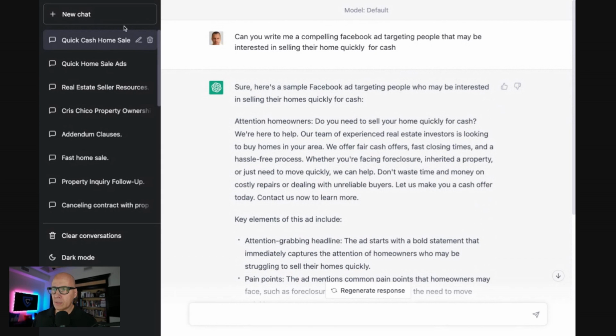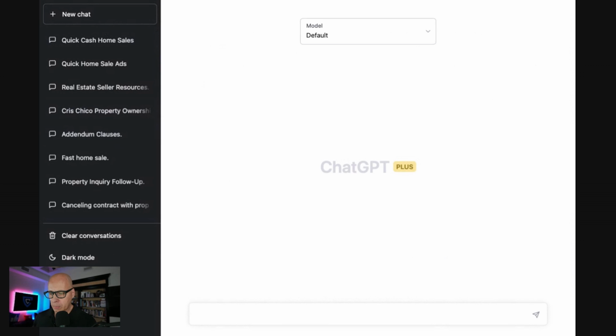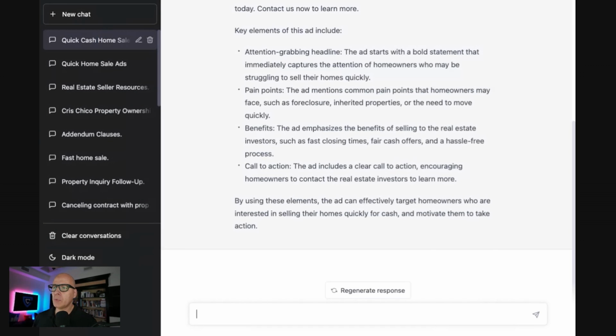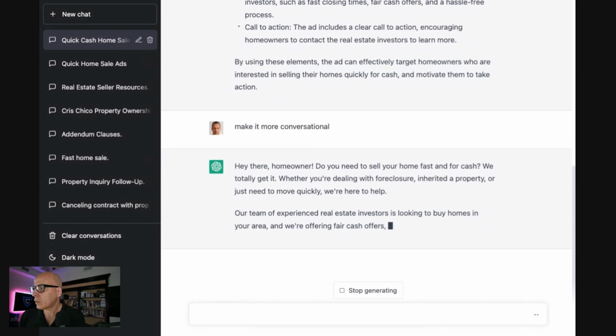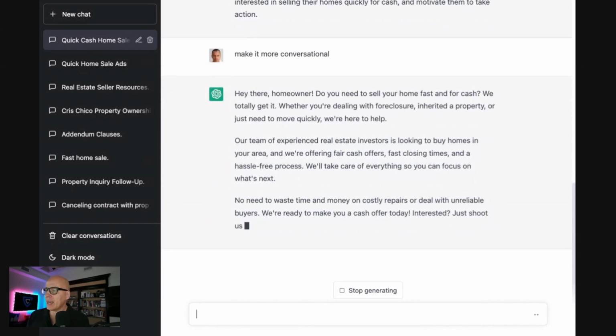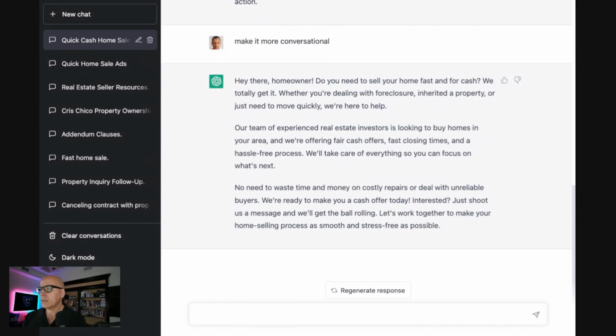So what I'm going to do is add layers of instruction. So we're going to start here, brand new. Actually, we're going to start with the same one here. And I'm going to give it clarification. So one of the clarifications is I'm going to make it more conversational. Hey there, homeowner. Do you need to sell your home fast and for cash? We totally get it. Whether you're dealing with foreclosure, inherited, our team of experts. So you notice that it changed a little bit.